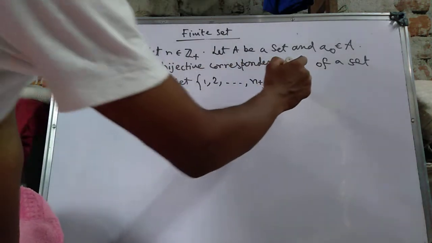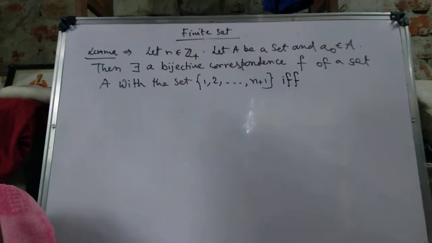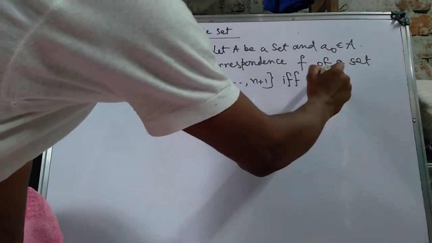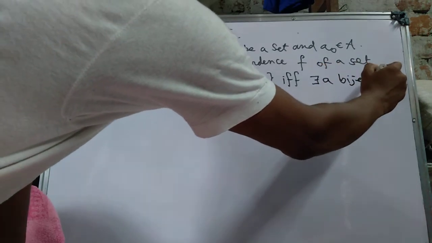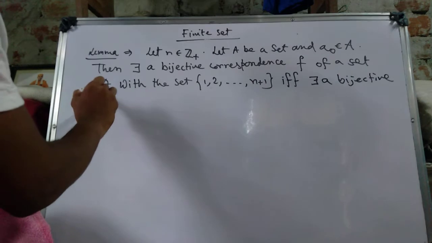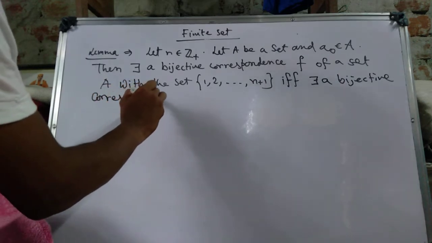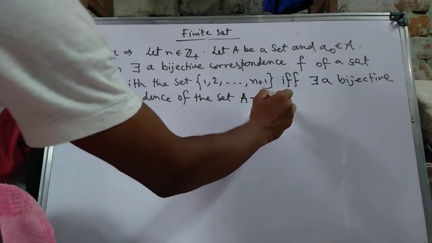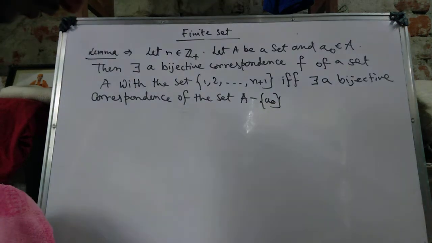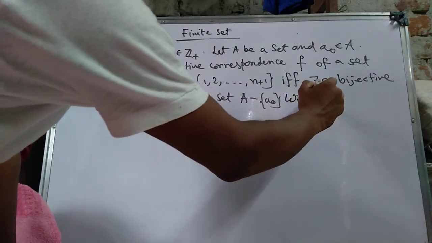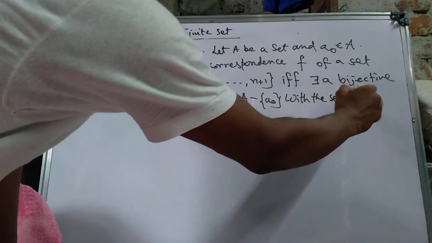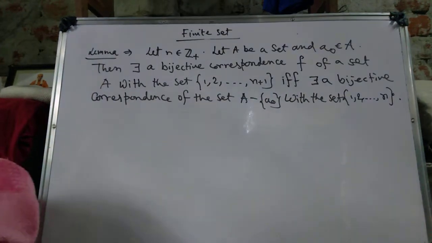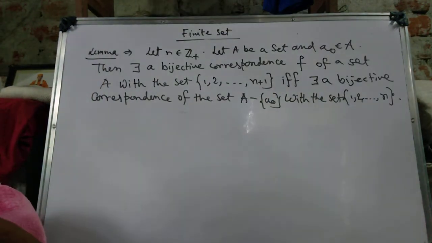if and only if there exists a bijective correspondence of the set A minus {a0} with the set {1, 2, ..., n}. So this lemma is easily understood.